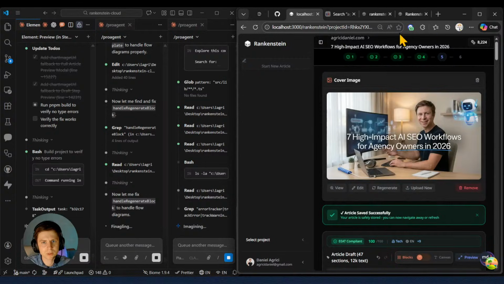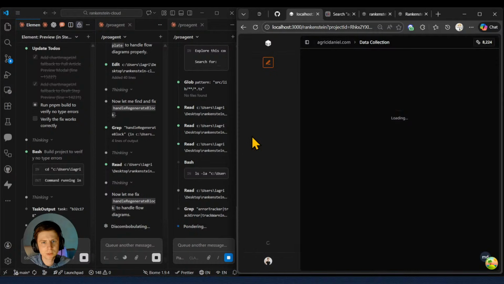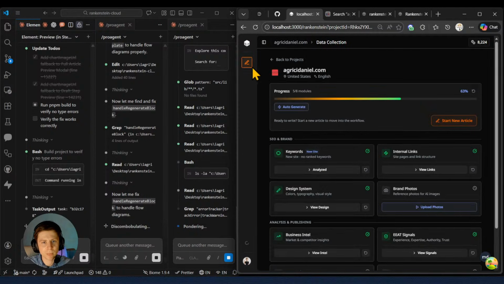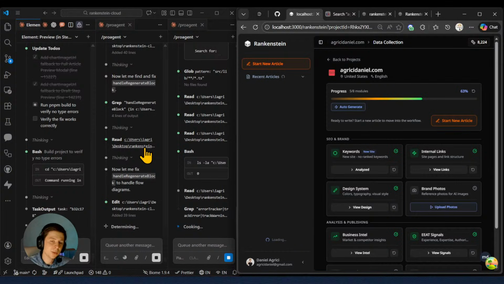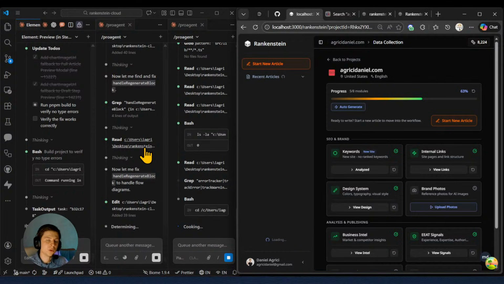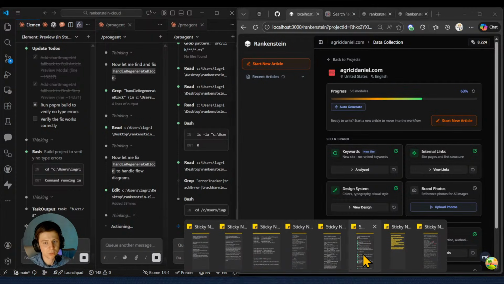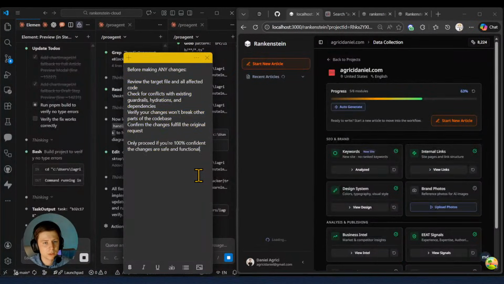Here, what's with this? I think it's because of my computer. Going back, let's select the new article. It's because the current agent is building. And guys, anytime you're building any sort of application, always review. What I advise, if you already have a code base or a project you're working on, just feed this prompt: before making any changes, review the target file and all affected code.